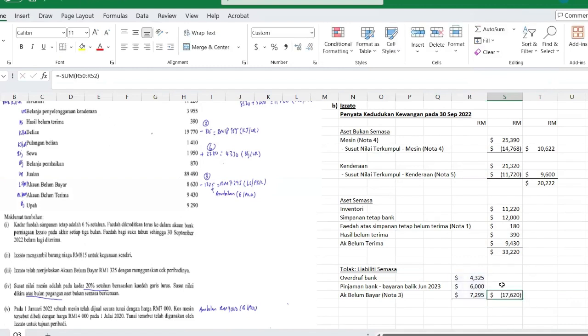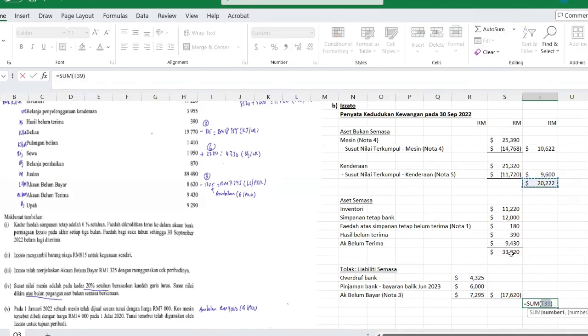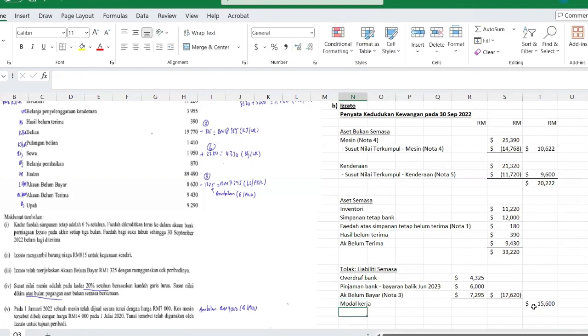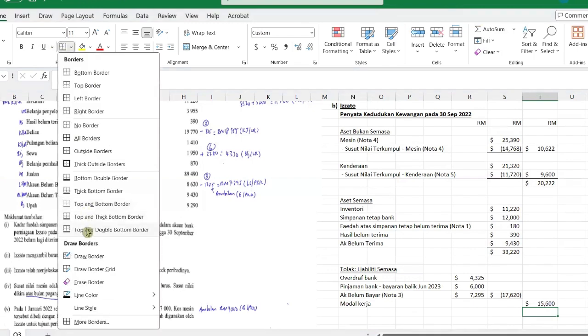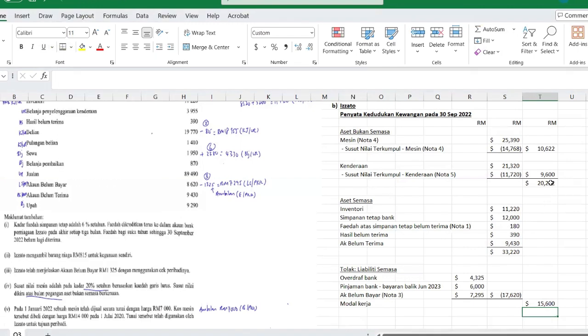Total asset semasa minus liability semasa, we get to our modal kerja. Let's sum up this modal kerja with asset bukan semasa. So total of asset bukan semasa with modal kerja.